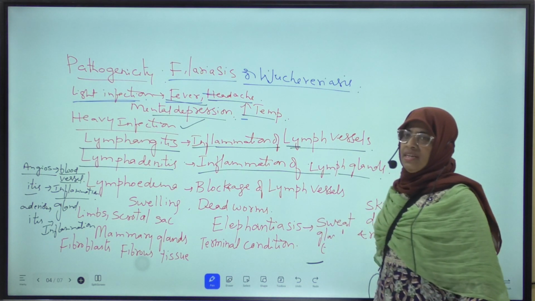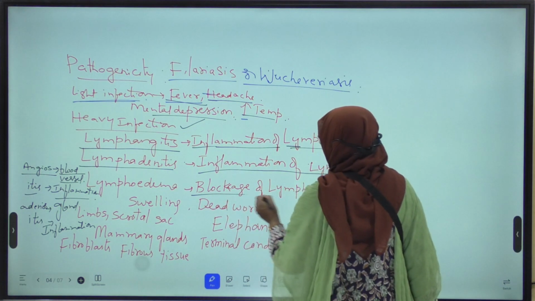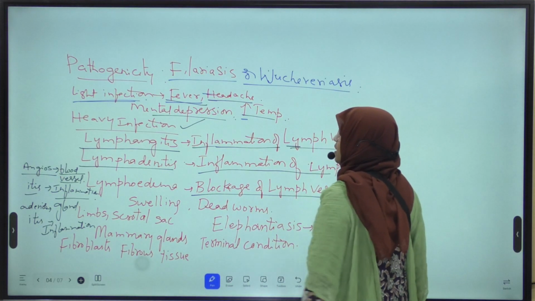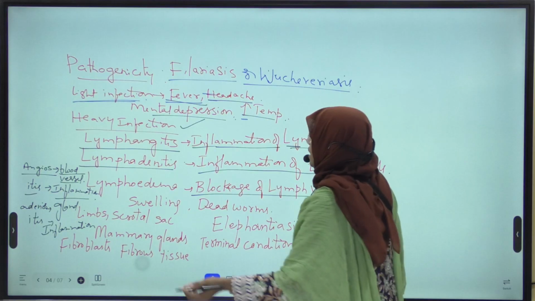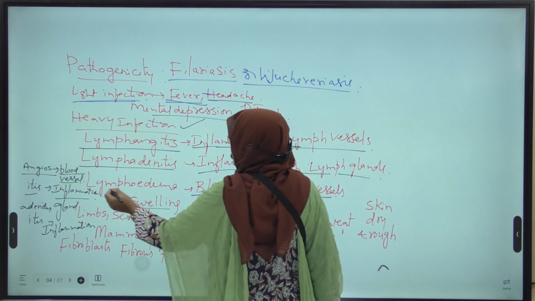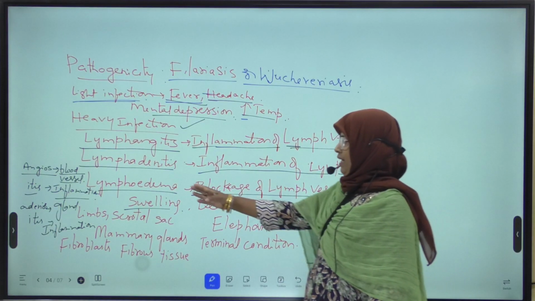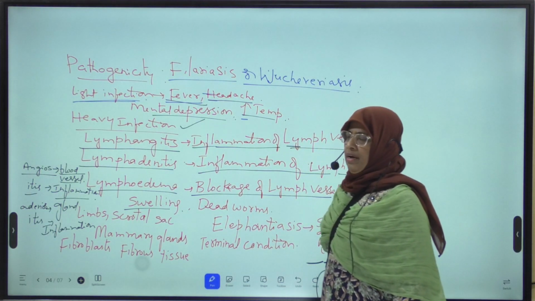Blockage of the lymph vessels takes place. Due to blockage of the lymph vessels, what happens? In the lymph vessels, swelling takes place. This condition is called lymphoedema.